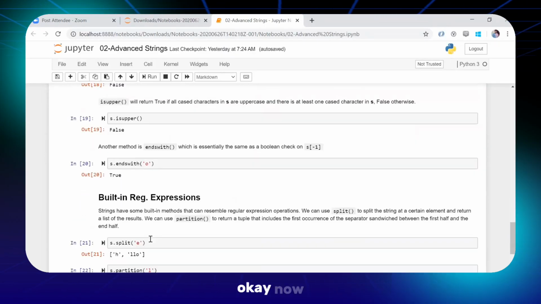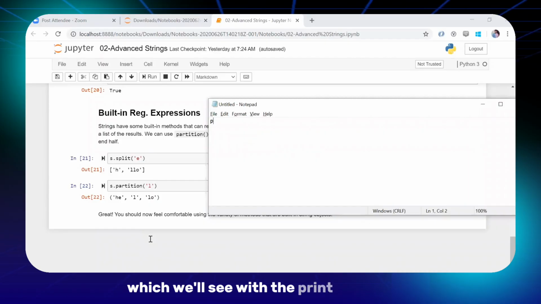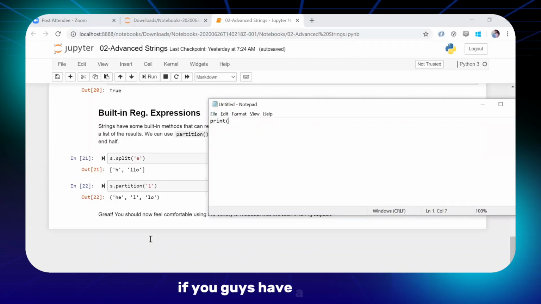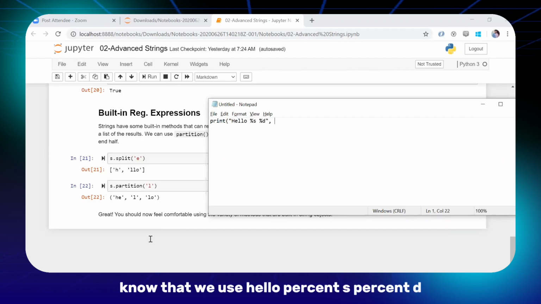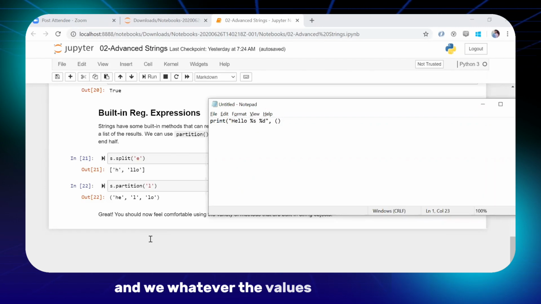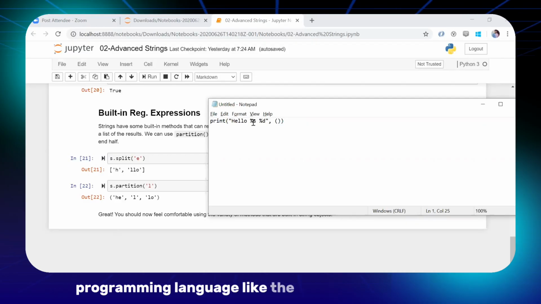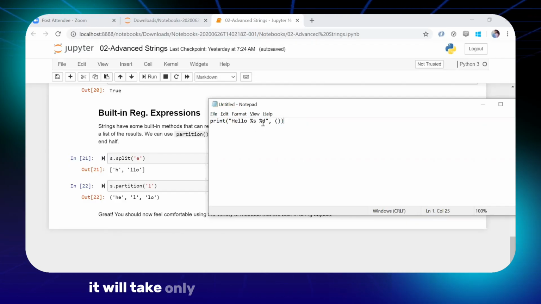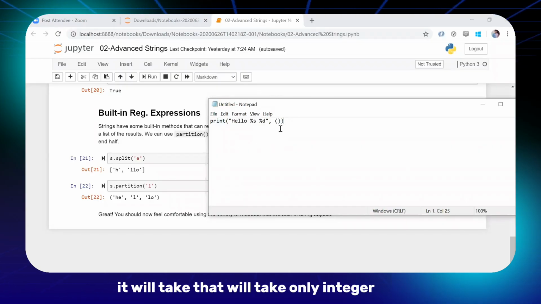Okay, now there is one more thing which we'll see, print formatting. If you guys have ever used this, you know that we use hello, %s, %d, and whatever values we have to pass, we pass them, as in any other programming language. Like the string formatting we do, right? %s will take only string values. %d will take only double digits. If you put %i, it will take only integer values.